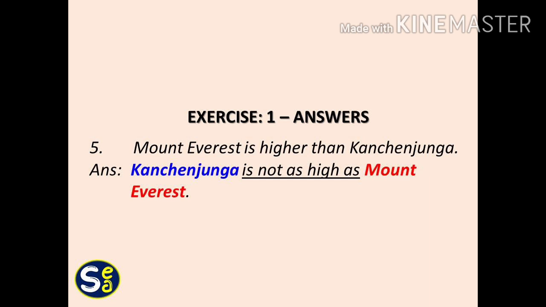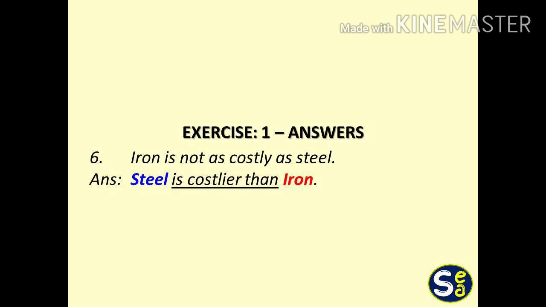The fifth question is, Mount Everest is higher than the Kanchenjunga. Higher than is comparative degree. When we change into positive degree, the answer is, Kanchenjunga is not as high as Mount Everest. The sixth question is, iron is not as costly as steel.